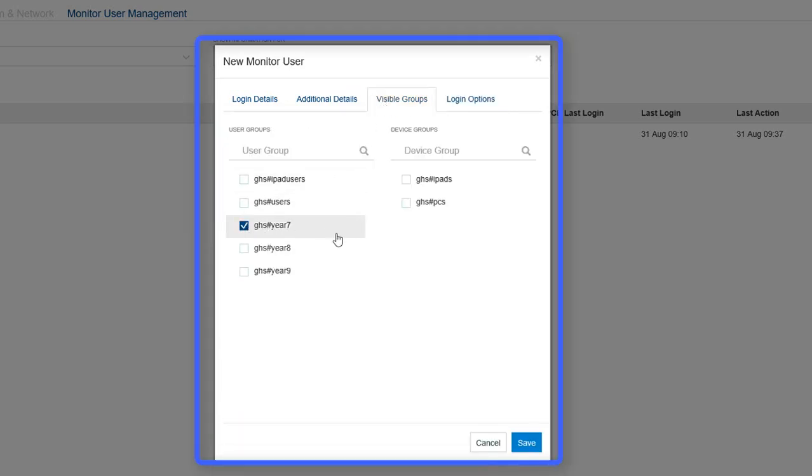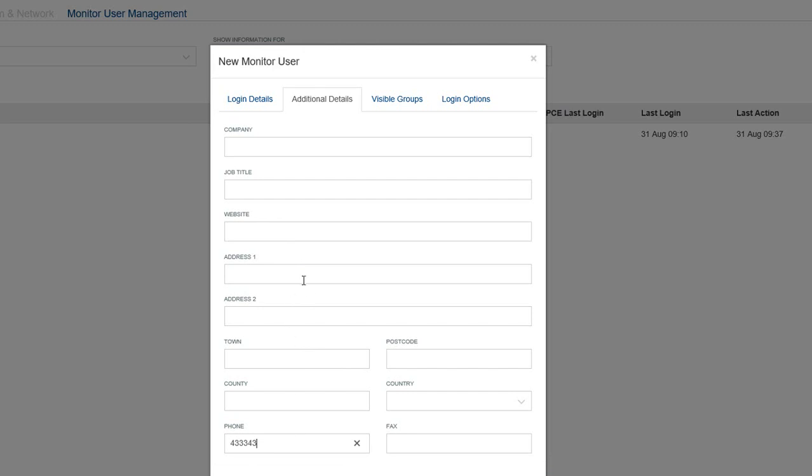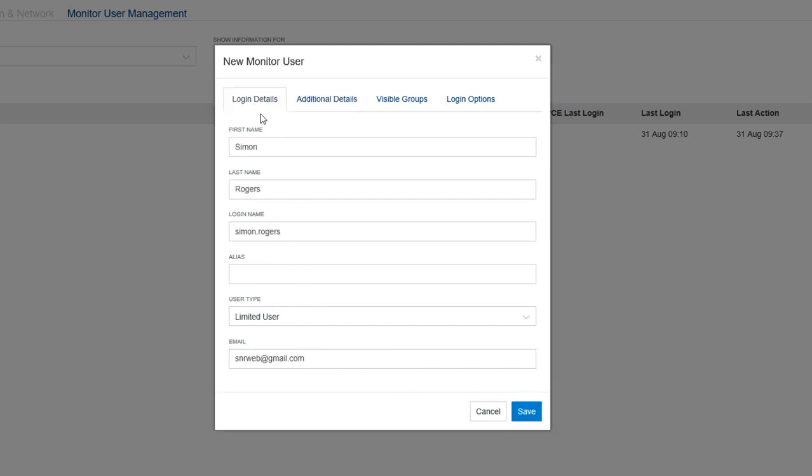Select the Visible Groups tab and choose which user or machine groups the monitor user will be able to see data from. The Additional Details tab can be used to store information to further identify the user, such as their telephone number. Select Save to create the monitor user.